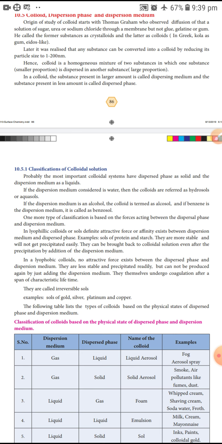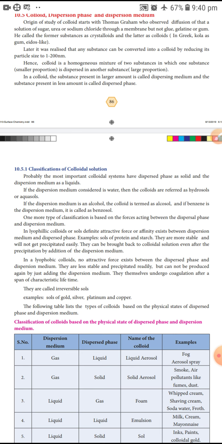They form a precipitate, which cannot be converted back to a sol just by adding the dispersion medium, so lyophobic sols are called irreversible sols. Examples are salts of gold, silver, platinum and copper.